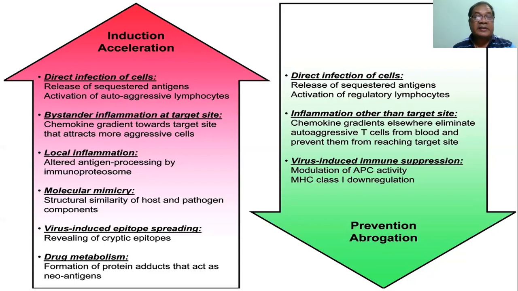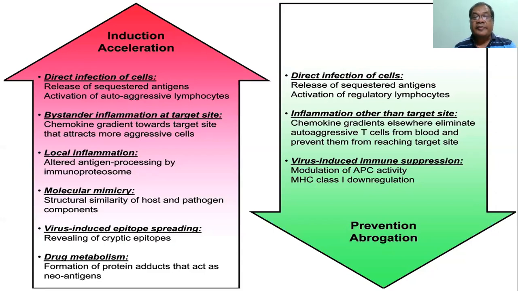Direct infection of the cell, release of sequestered antigen. Some antigen may be hidden that may be exposed due to infection, particularly viral infection or sometimes cancer, etc. That may give rise to exposure of the sequestered antigen and activation of autoaggressive lymphocytes.